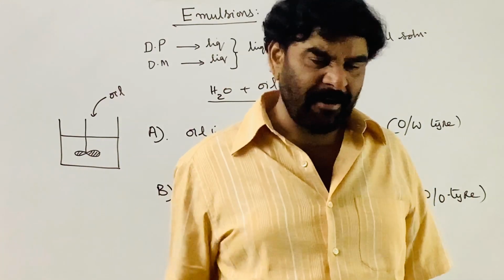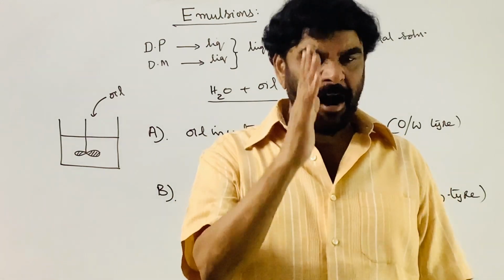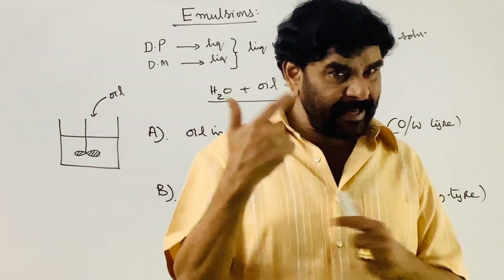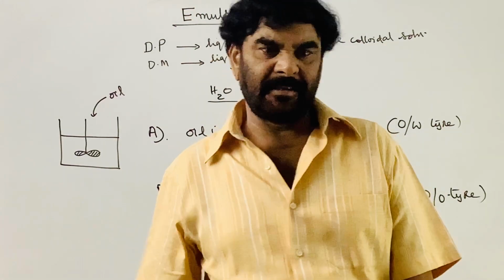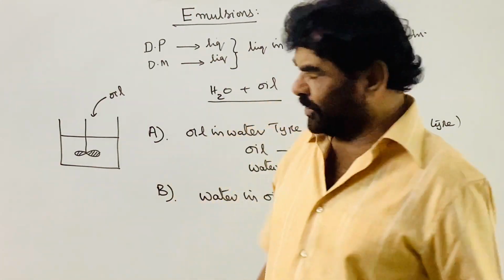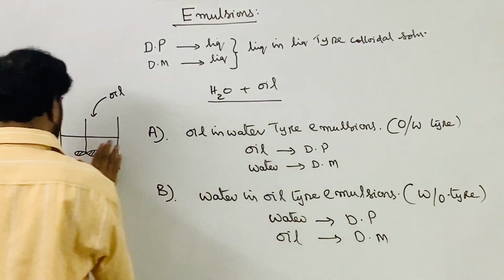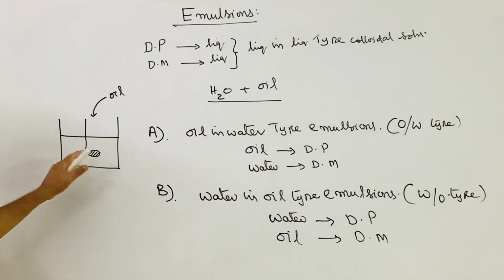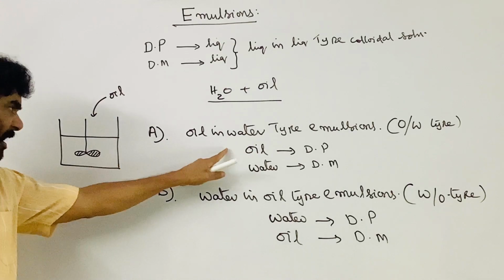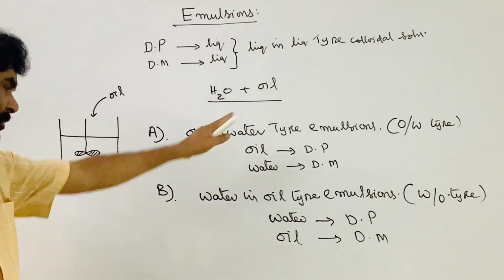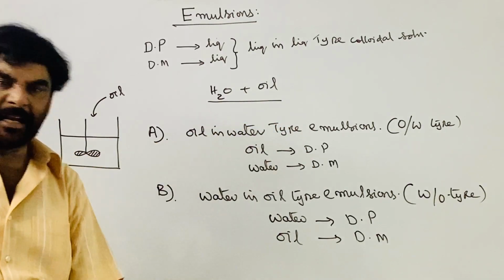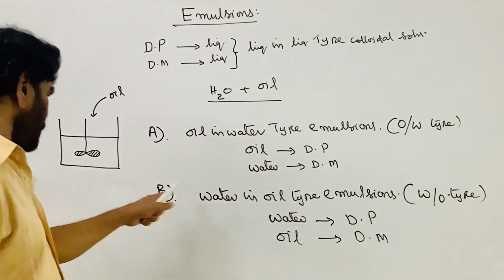An ultra microscope is not required to see them. An ordinary microscope is enough, because the size is bigger than the normal colloidal particles. So this is a dispersed and homogeneous mixture, and the colloidal system is formed. Now it is called the oil in water type. That colloidal system, the liquid type, is called an emulsion.